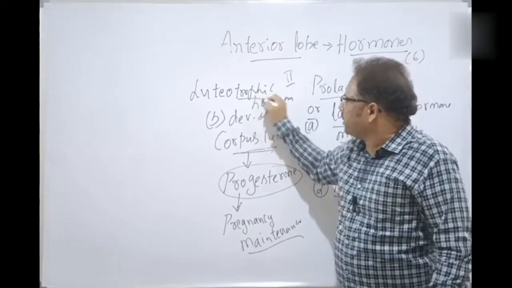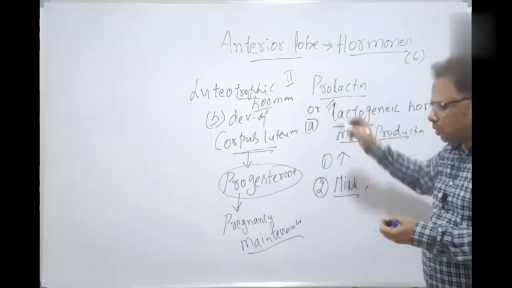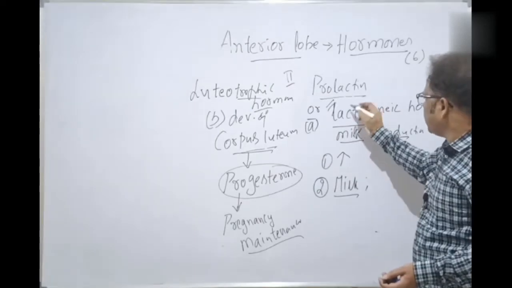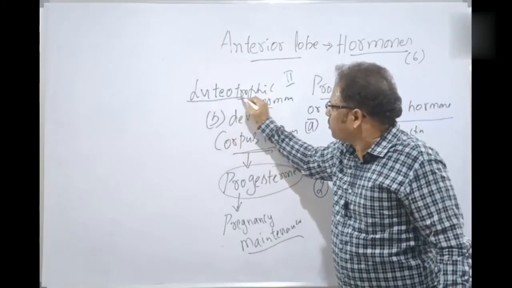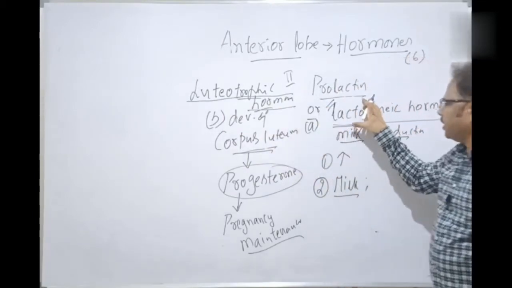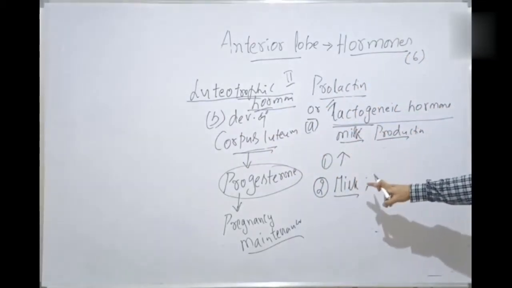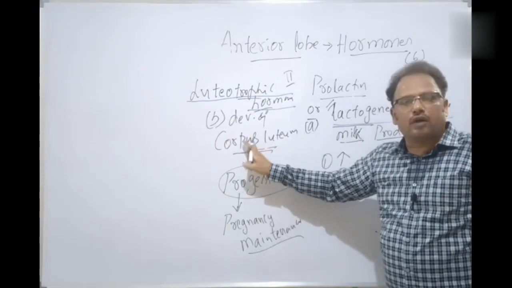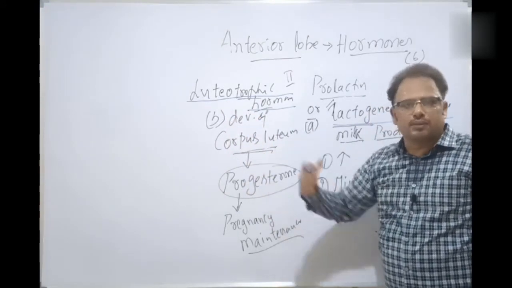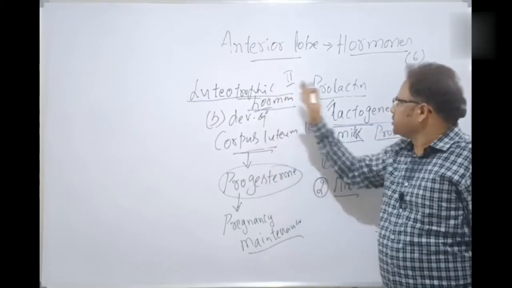So what are the two names? One is the lactogenic hormone, and the other is the luteotrophic hormone. Lactogenic because of milk production and sustenance of lactation, and luteotrophic because it is responsible for development of the corpus luteum along with some other hormones. Clear, students? So that is about prolactin.